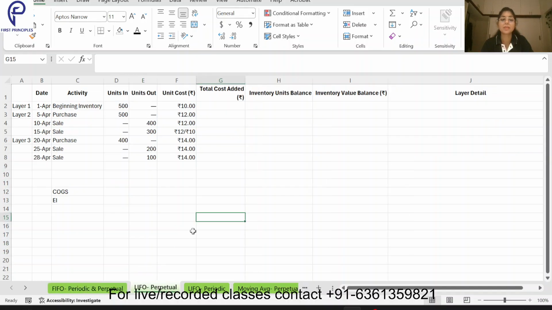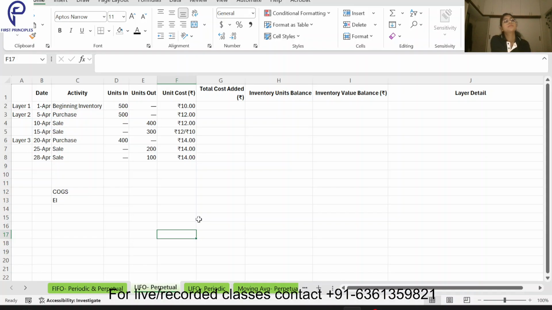Now coming to the LIFO perpetual. Guys, please pay attention. This one is important. LIFO perpetual and periodic, both are important. First, we are doing the LIFO perpetual. What is the perpetual method? In the perpetual method, we are updating our books of accounts at the time of each sale, not at the end of the period.